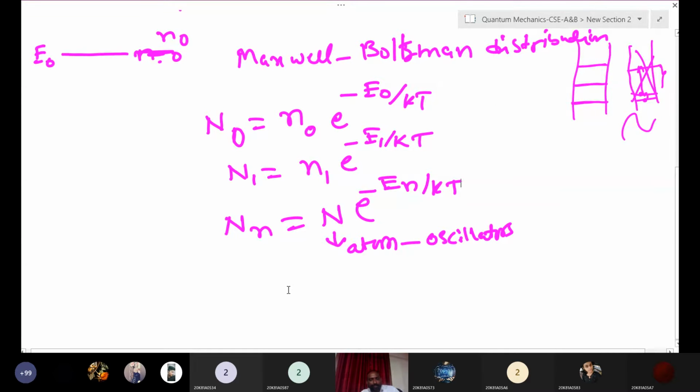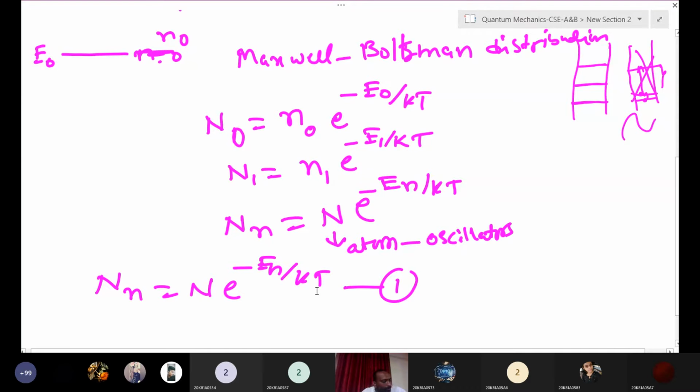From this expression, we got the number of oscillators. How many oscillators are present in a system? If you take any system, we got the expression for the number of oscillators or atoms present in it. That is, capital N, the number of oscillators, is equal to N e to the power of minus En by kT. This is expression 1.